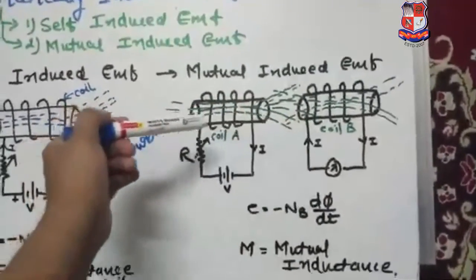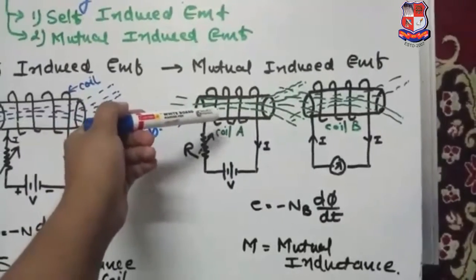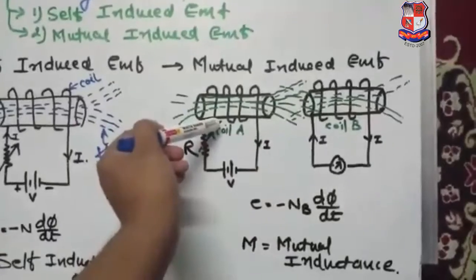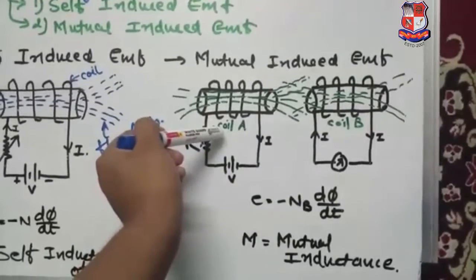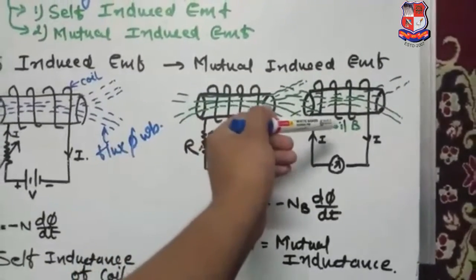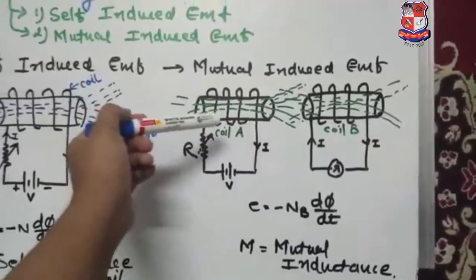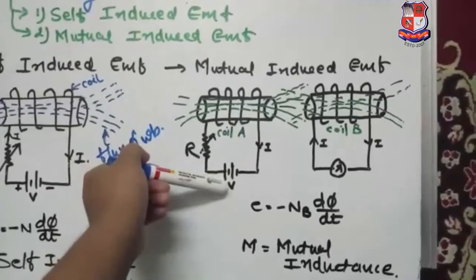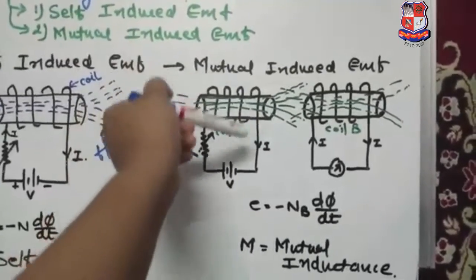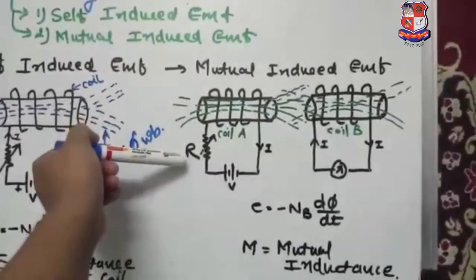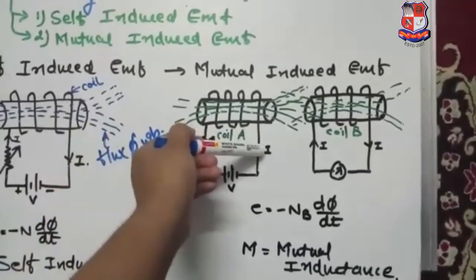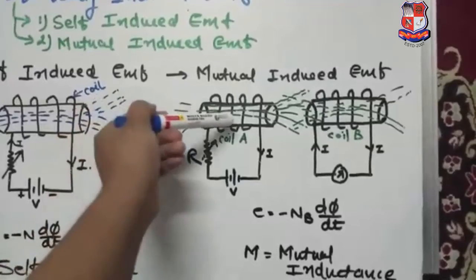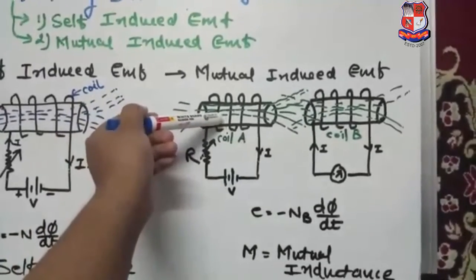Now what happens when the coil is connected? Here we have coil A and coil B. Coil B is placed near coil A. Coil A has NA turns and coil B has NB turns. Now when coil A is connected across this supply, current starts to flow. In the same way, if you change the value of a resistance, there is a change in current. If there is a change in current, there is a change in flux, and EMF is induced in coil A, that is called a self-induced EMF.